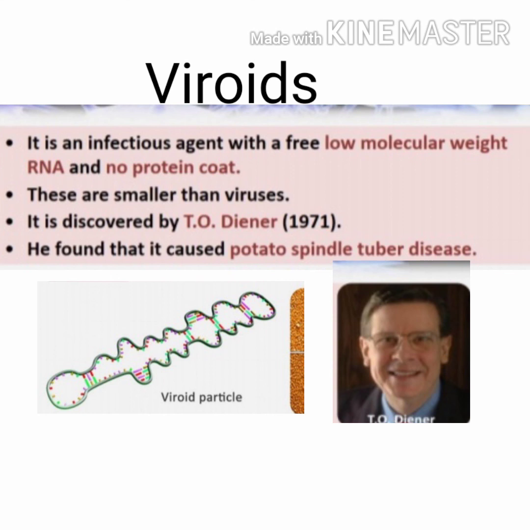Next we can study about viroids. A viroid is an infectious agent with a free low molecular weight RNA and no protein coat. So that is the difference between viruses and viroids: here there is no protein coat and the genetic material is RNA, and these are smaller than viruses. Viroids were discovered by Theodor Diener in 1971. He found that it causes potato spindle tuber disease.